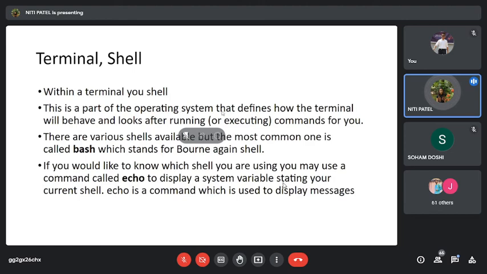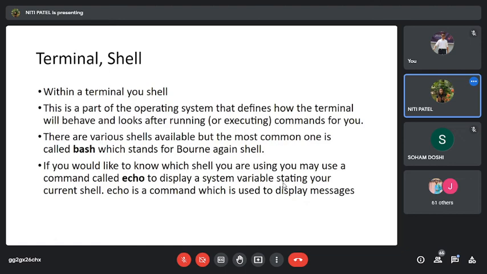This part of the operating system defines how the terminal will behave and look after executing the commands for you. So there is a place where you write the commands, and it will show you the result after those commands are executed. There are various shells available, but the most common one is the bash shell, which stands for Bourne Again Shell. So the shell which Linux uses is the Bourne Again Shell.